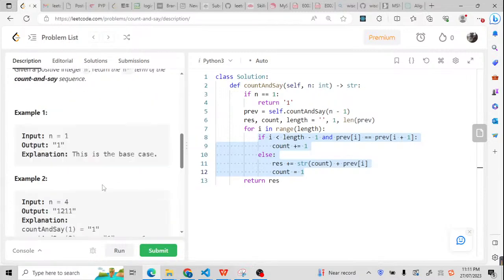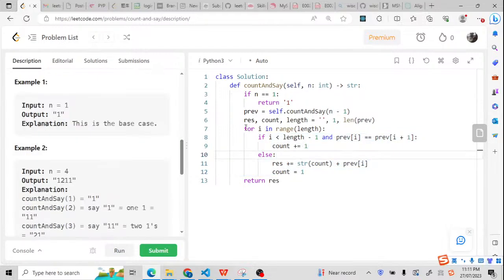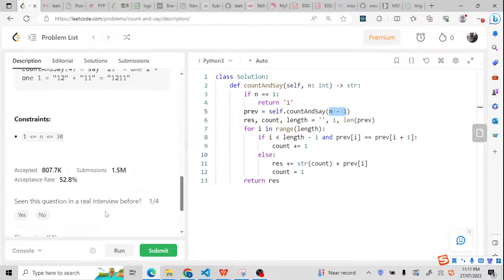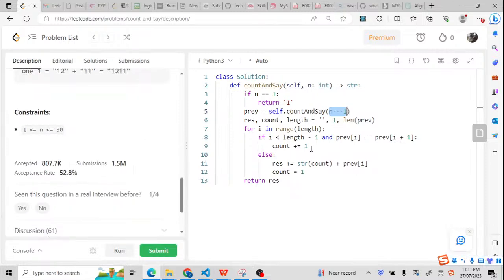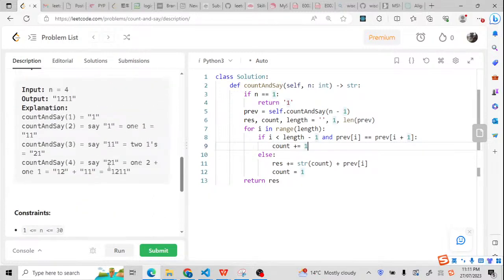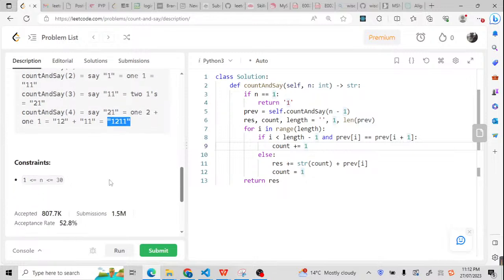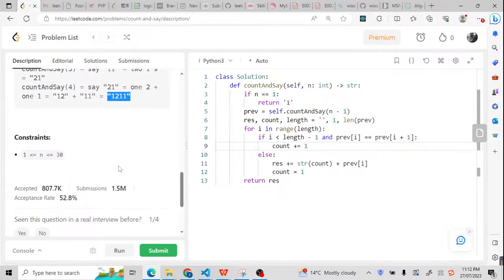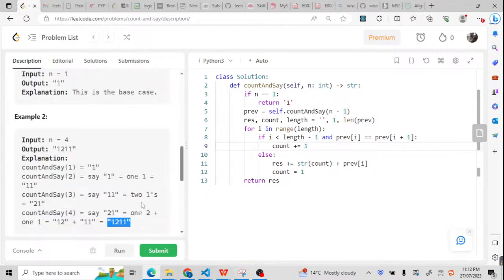The time complexity will be, as you can see, basically this is one loop. But how many of this kind of loops? Maximum there are n loops. So it means n times m. So n is the number, maximum 30, and m is the maximum length of the string. We don't know the maximum of the string yet, but when it goes to 30, it will be very long, maybe 300, but 30 times 300 is no more than 10,000. So it should be okay. We can pass it.